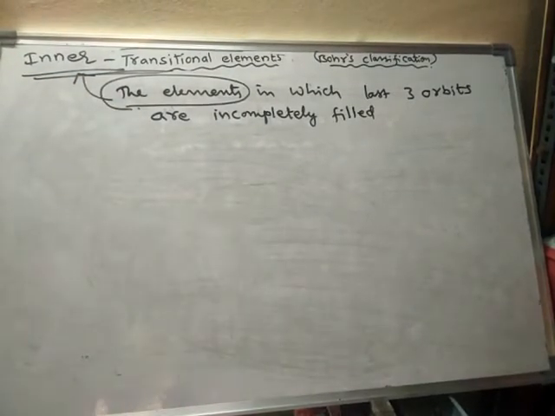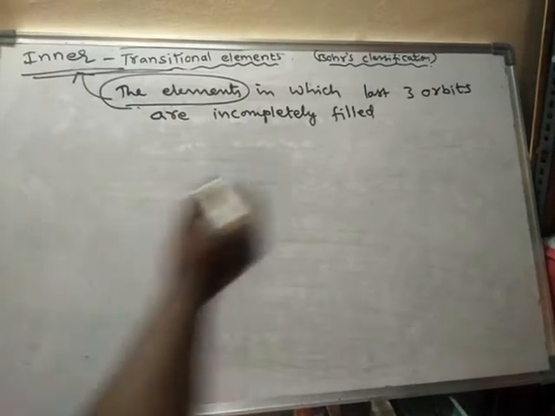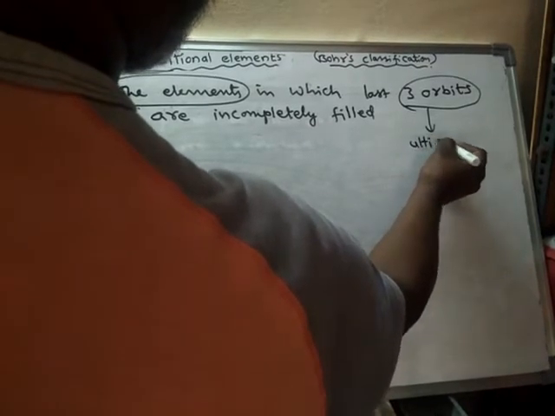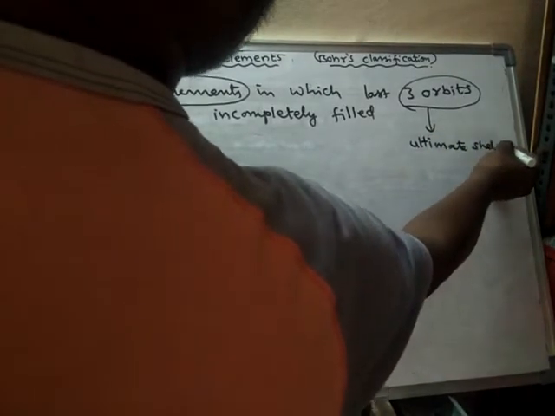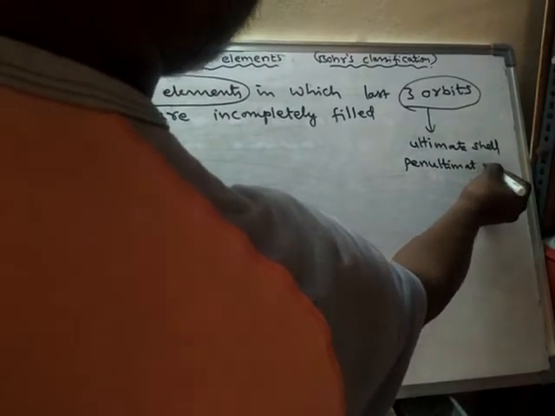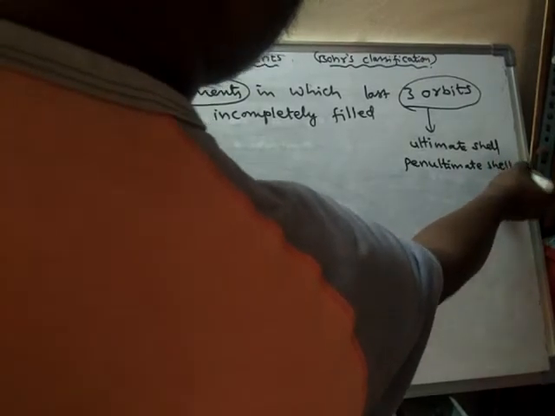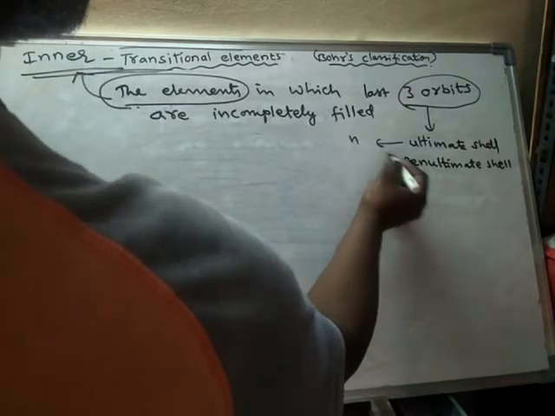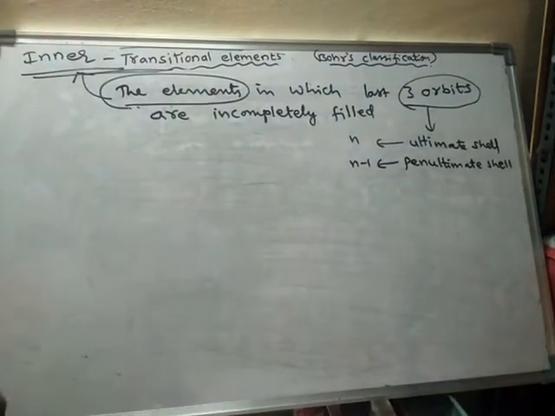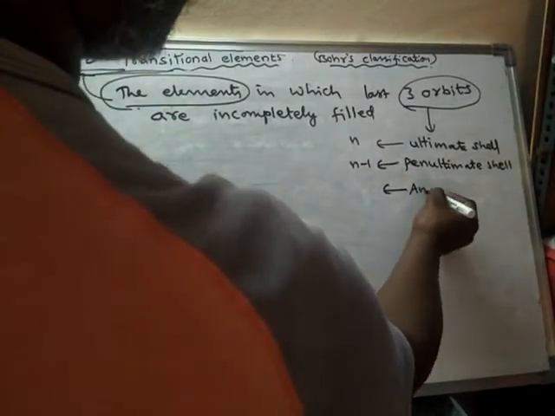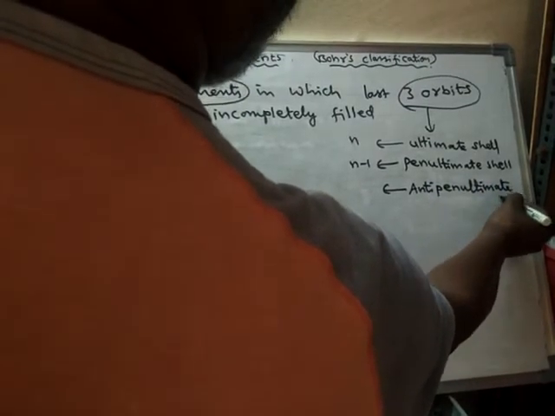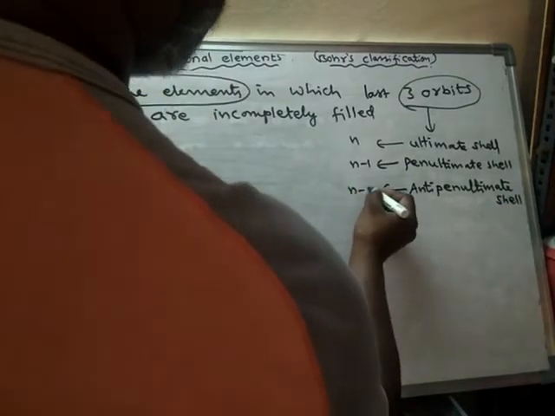Okay, so what are the last three orbits? One is the ultimate shell, meaning the outermost shell. The penultimate shell means last but one. If the outermost orbit is n, then last but one is n minus 1. And the anti-penultimate shell means last but two.